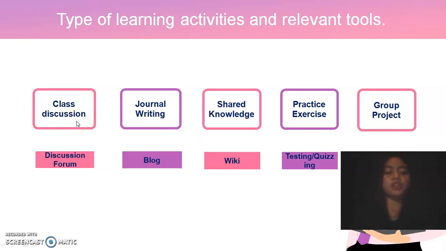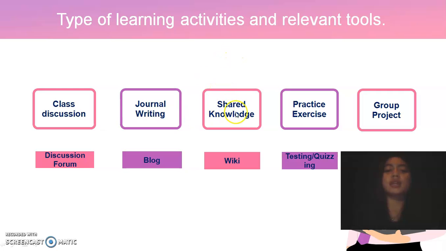In the class discussion, both teacher and students can give their opinions and communicate with each other. The tool that we use in class discussion is a discussion forum. And the second type is journal writing. The goal in this case is that students develop the habit of reflecting on their work, and the tool that we use in journal writing is a blog.